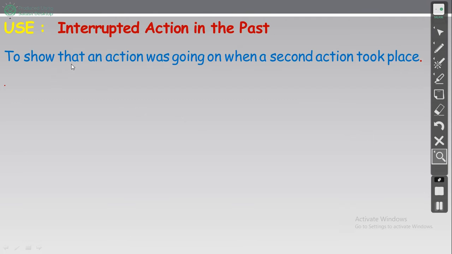To show that an action حدث was going on كان شغال when a second action took place. يعني we have two actions. One is past continuous and one is simple past. Okay, what's the meaning of this sentence? Let's see.